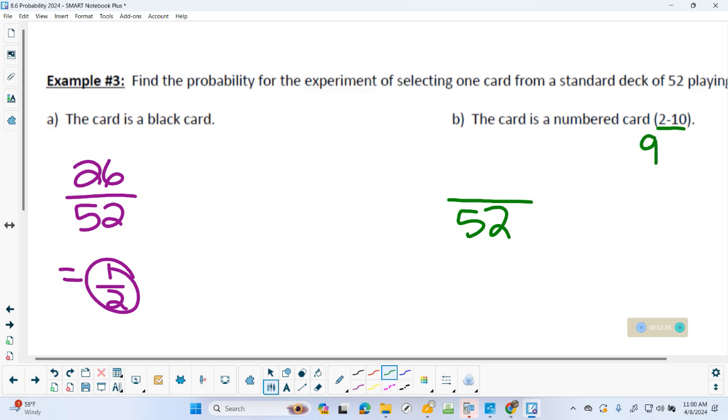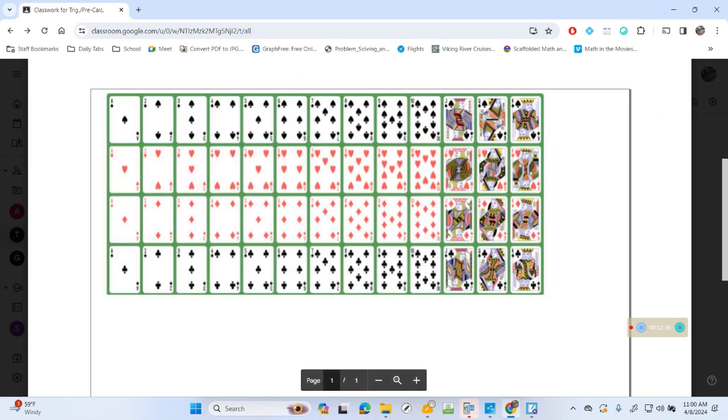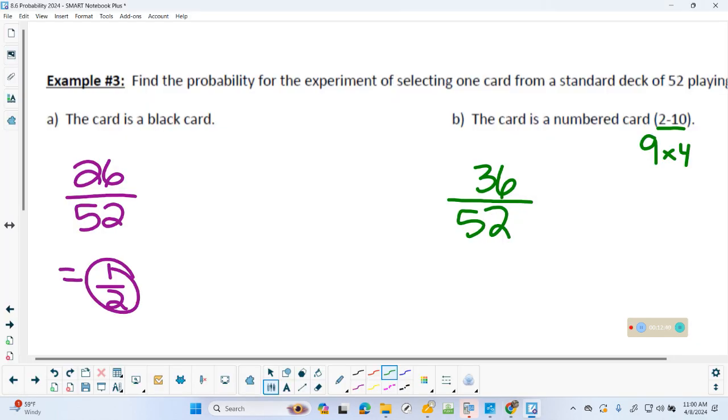And there's how many of each? 4, because there's 4 suits: clubs, diamonds, hearts, spades. So of course, 9 times 4. Or like I said, you could pull up the picture and count all of these and do it that way. I find that obnoxious. I reduced that earlier. It's 9 over 13. So any questions on the cards?